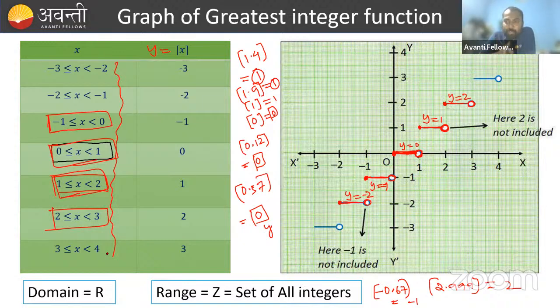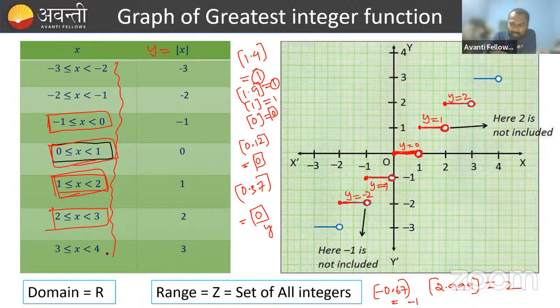Right? That's why the domain of this function is R. Clear? And what is the range? The set of all outputs, the set of all values of y for which x is defined.